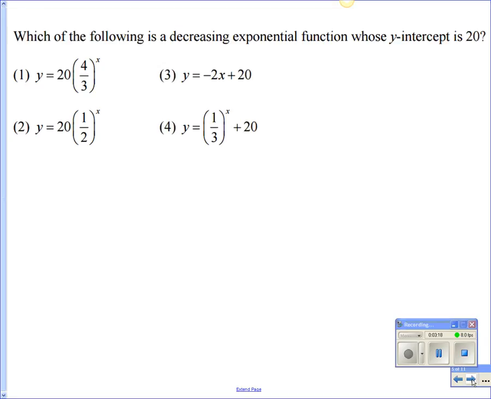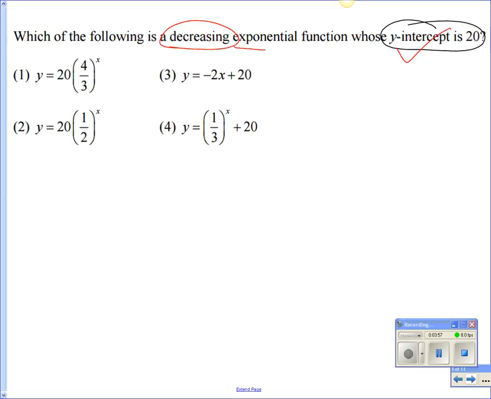Which of the following is a decreasing exponential function whose y-intercept is 20? Gracie, what should I circle in the question? Very good. Anybody else? Something else I should circle in the question? Very good. Decreasing. Okay? All right, so let's start with this first answer choice. Is the y-intercept 20 on this one? Yes. Okay, what about this one? Is the y-intercept 20? Yes. What about this one? What about this one? Okay, so they all have a y-intercept of 20.